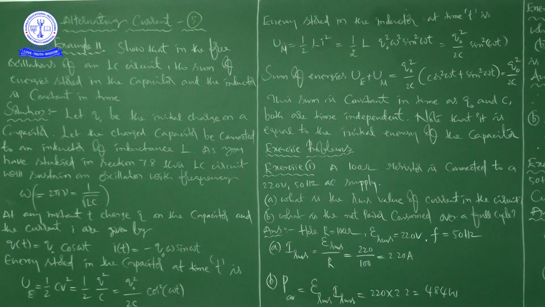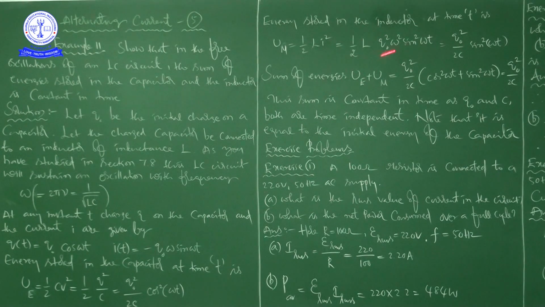Now the energy stored in the capacitor at a time t is given by the formula 1 by 2 CV square, that is equal to 1 by 2 Q square by C, that is equal to Q naught square by 2C cos square omega t. This is the energy stored in the capacitor at time t.